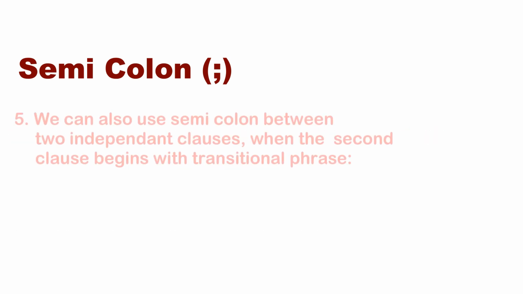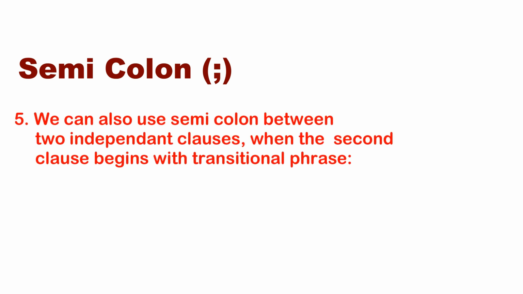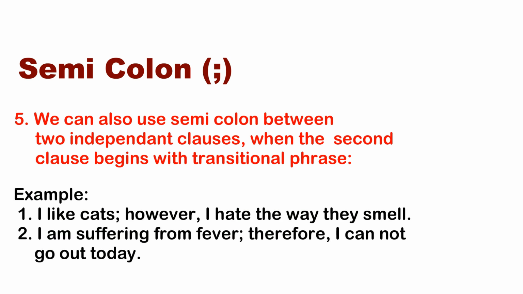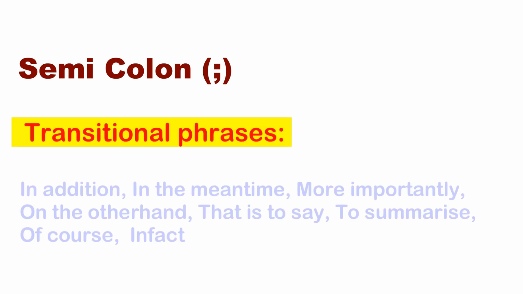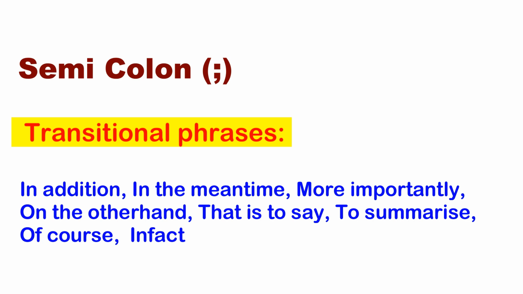And we can also use semicolon between two independent clauses when the second clause begins with transitional words. For example, I like cats; however, I hate the way they smell. I am suffering from fever; therefore, I cannot go out today. After the clause we use semicolon, and after transitional words we use the comma. Some of the transitional phrases: in addition, in the meantime, more importantly, on the other hand, that is to say, to summarize, of course, in fact.